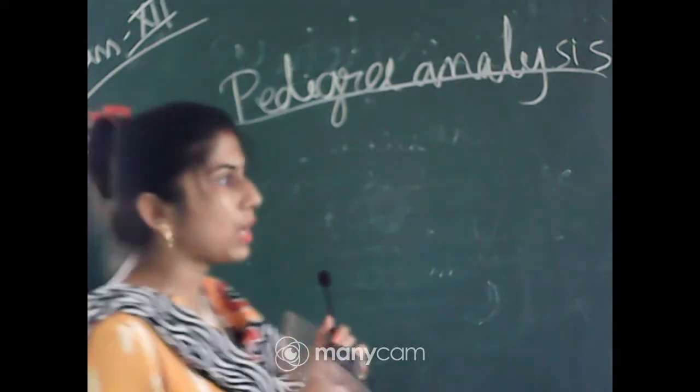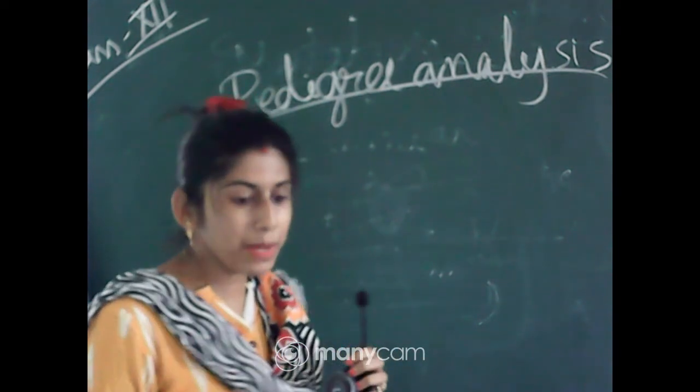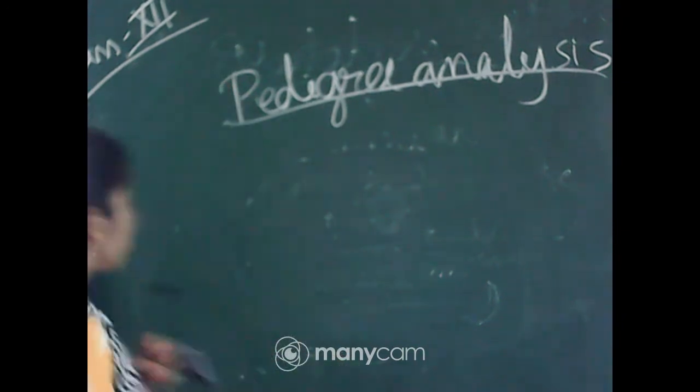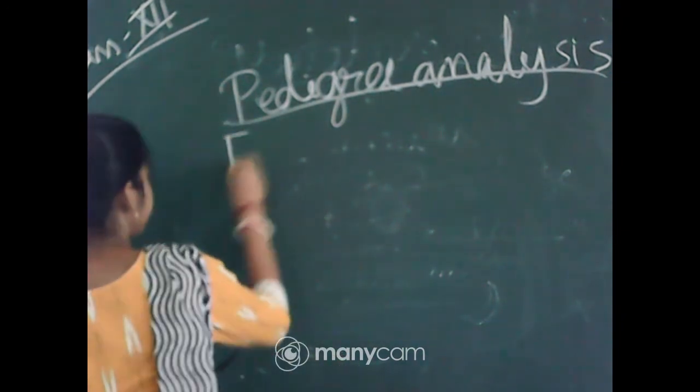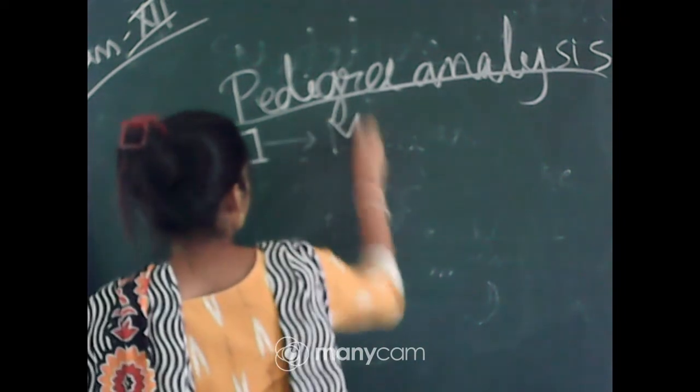So today I will show you the different symbols, and you have to remember them. The first one is this box. This can be considered as male.